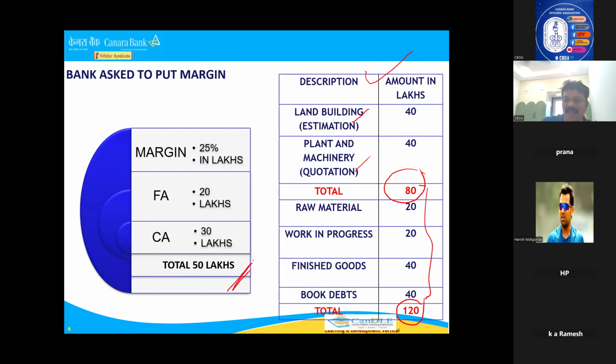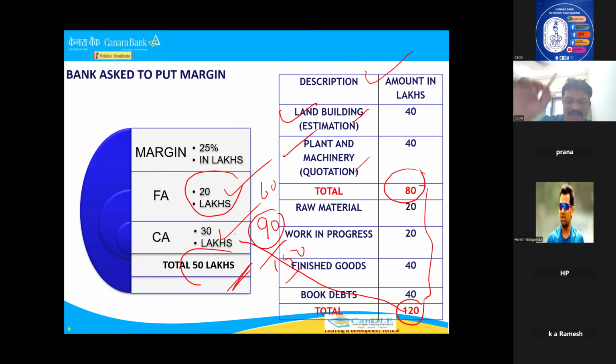How will the 50 lakhs be calculated? Out of 80 lakhs, 25%. What is the amount? It is 20 lakhs. That means out of 80, 20 lakhs for fixed assets. For these fixed assets, the customer will bring the money. The remaining 60 lakhs, the bank will finance. Now 120 lakhs OCC the customer has asked. 25% of 120 is 30 lakhs. That means the remaining 90 lakhs the bank will finance. So it will become 150, and the customer will bring 50 lakhs.